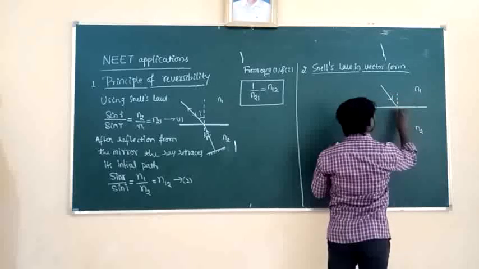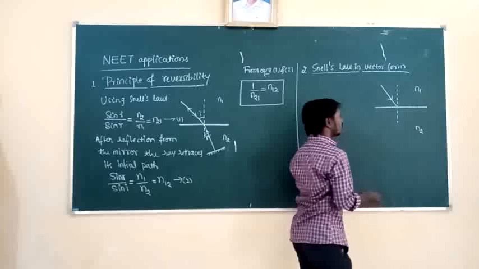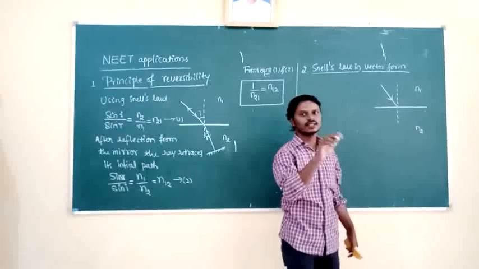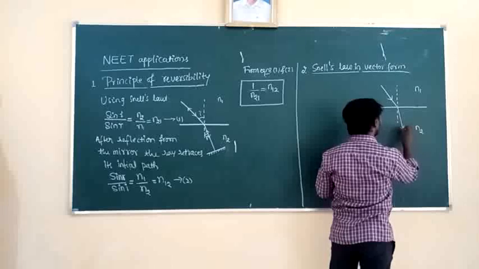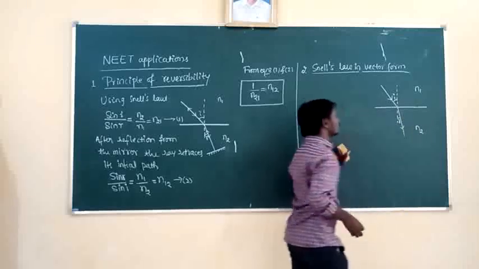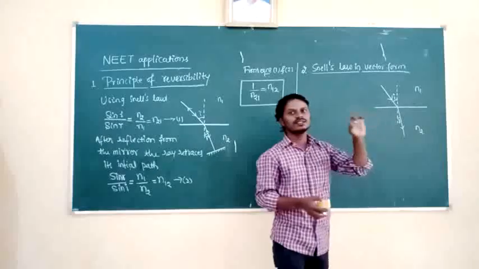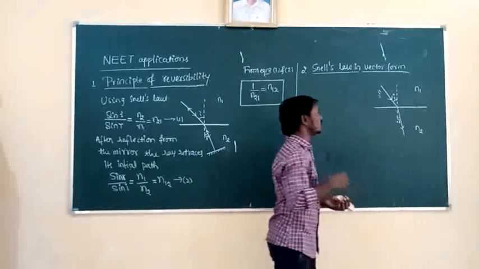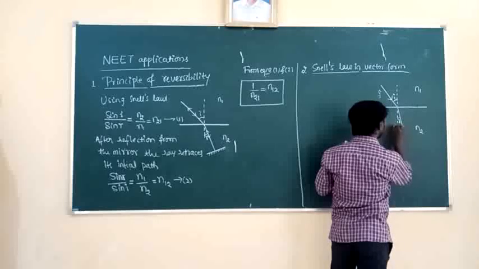It is the incident ray. At the point of incidence, again as usual, we are going to draw the normal. The light is traveling from which medium to which medium? Rarer medium to denser medium, because N2 is greater than N1. The light bends towards the normal after refraction. So it is the angle of refraction and it is the angle of incidence. What is the direction of the incident ray here? The direction of the incident ray is shown by the unit vector I, and the direction of the refracted ray is shown by unit vector R.